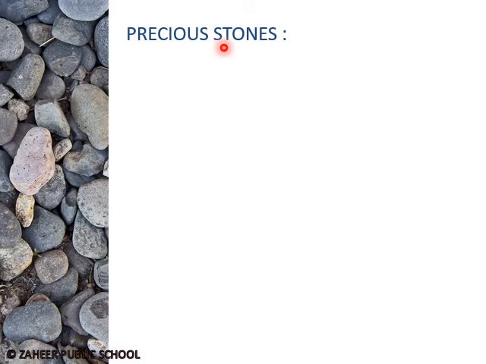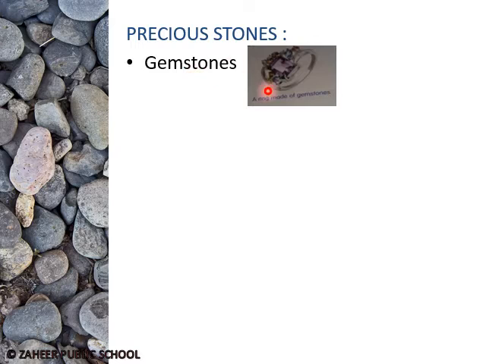Now the precious stones. Some stones are colorful and attractive and they can be cut and polished to make jewelry. These are called the precious stones, which may contain gemstones. You can see in this picture, this ring contains a gemstone which is very attractive and it is used to make jewelry.